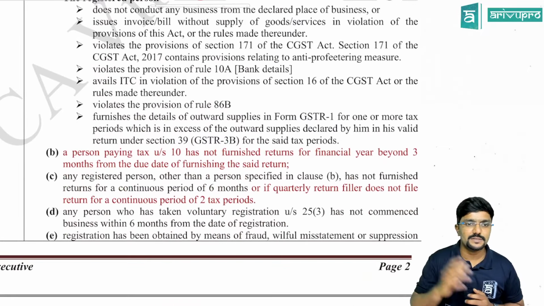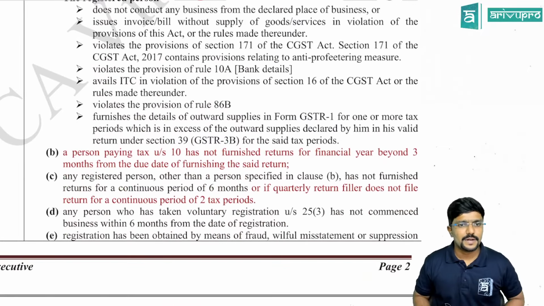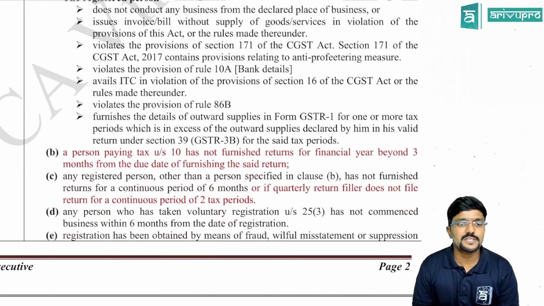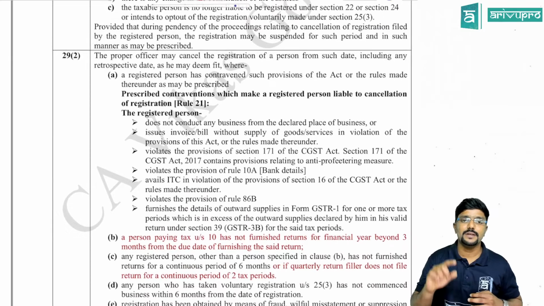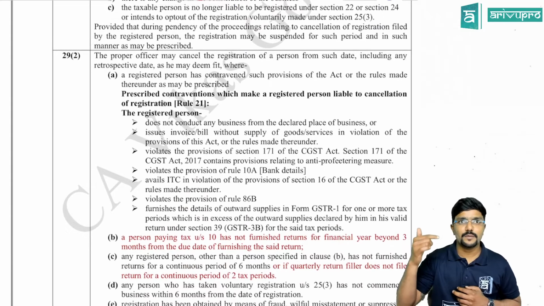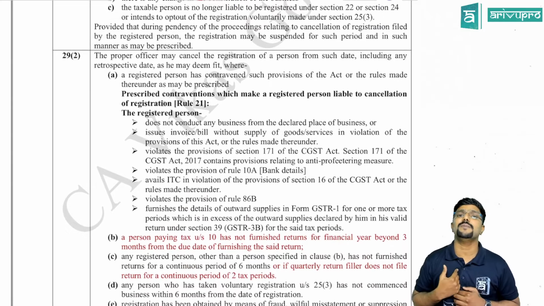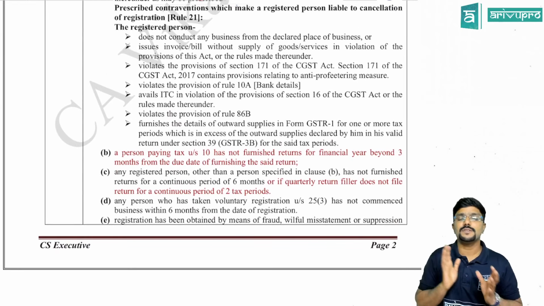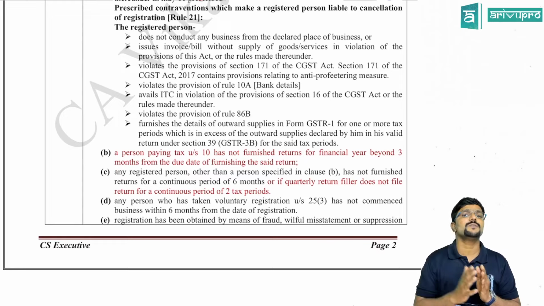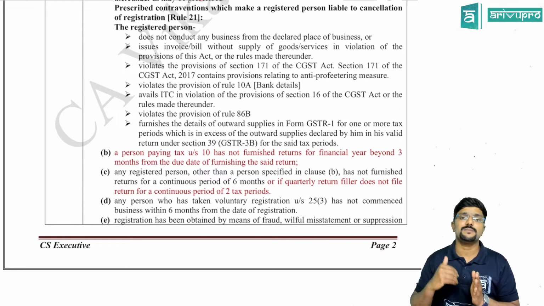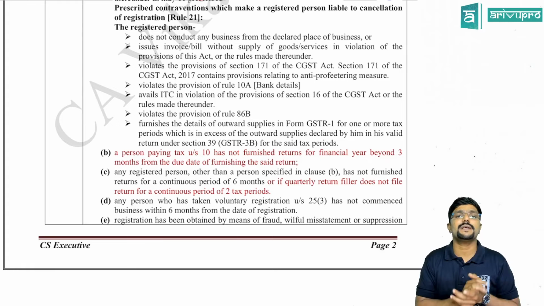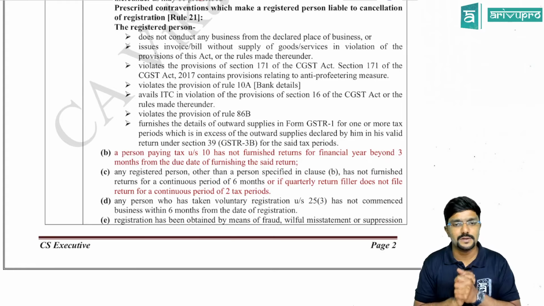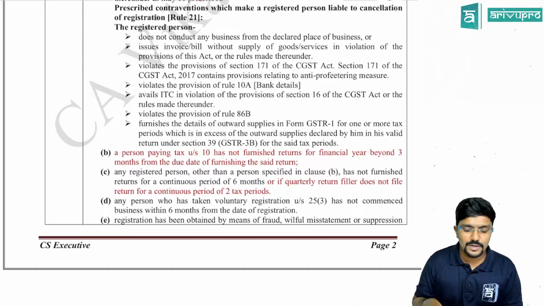There is no change in subsection 1 or anything else, only changes with respect to B and C. What have they said? See, these are the cases where the proper officer has the right to cancel my registration. Straight away he will not cancel. If I have violated any of these conditions, he will send me a show cause notice and wait for my response. Once I give the response, he will decide whether to continue my registration or cancel it. Okay. What are clauses B and C?